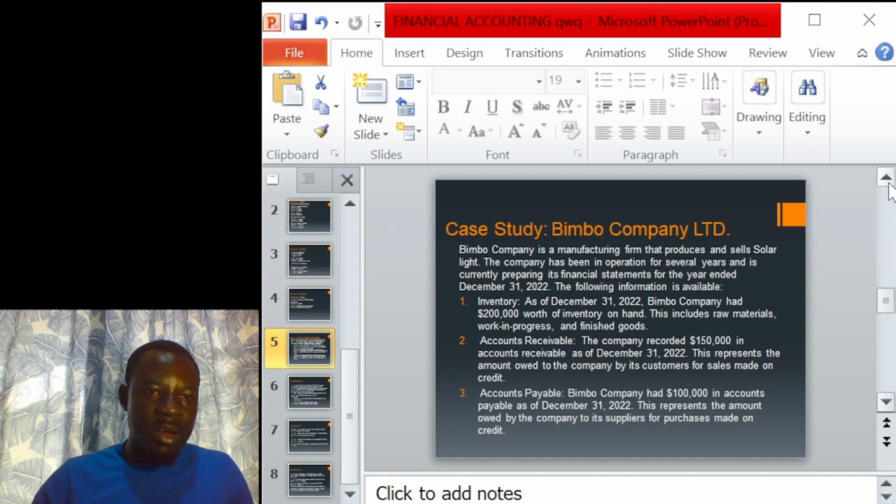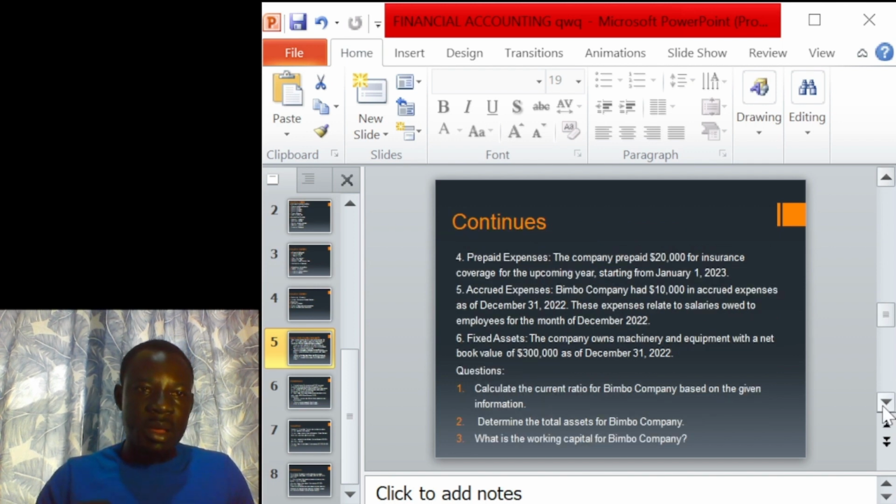Let's see, account payable. What is account payable? Account payable too will become our current liability. Now we have inventory and account receivables as current assets and account payable as a current liability. So remember, we have two current assets and one account payable as current liability, and the figure of that one was 100,000. I think you are cooperating with me.